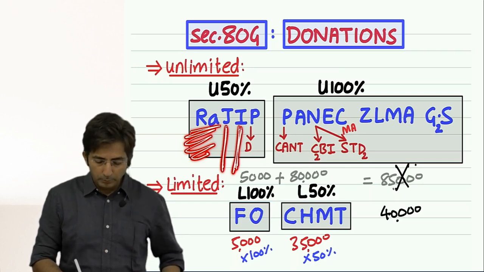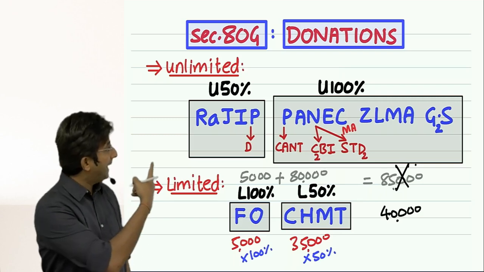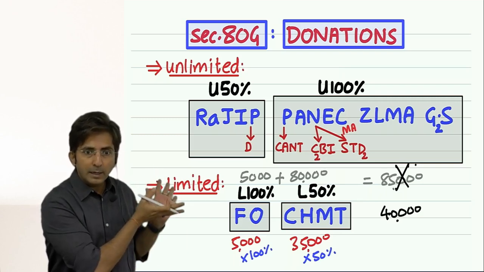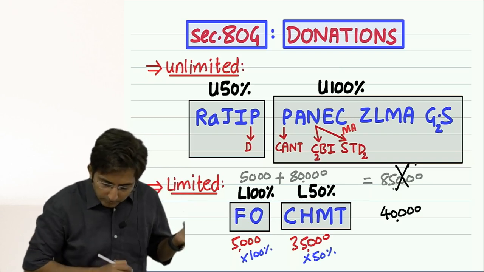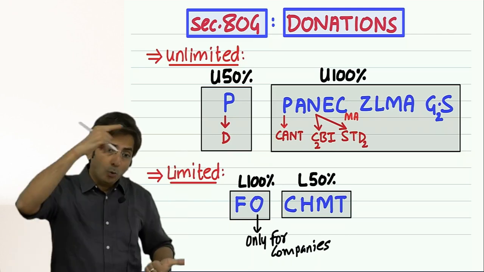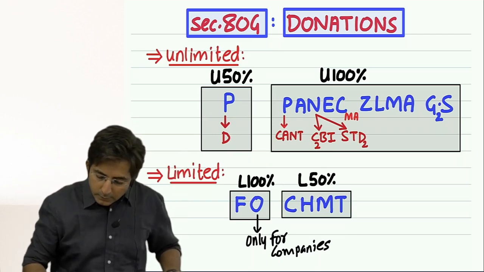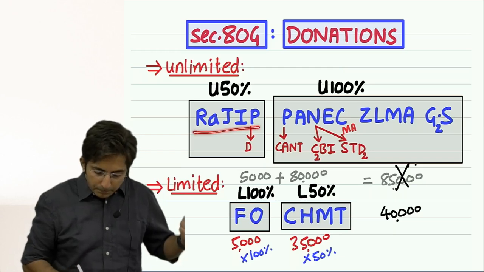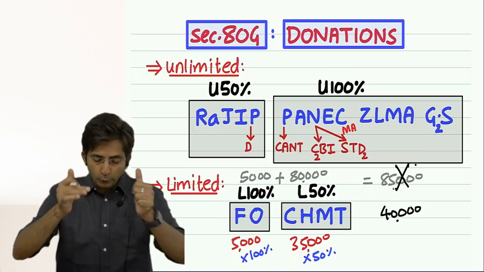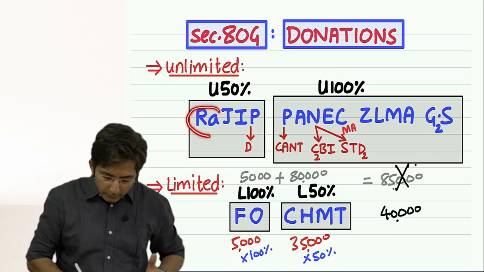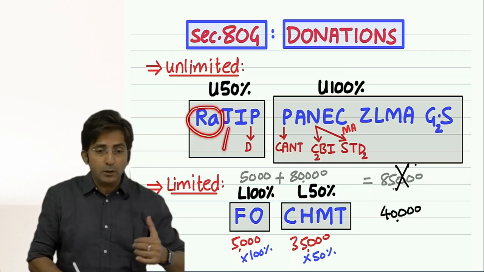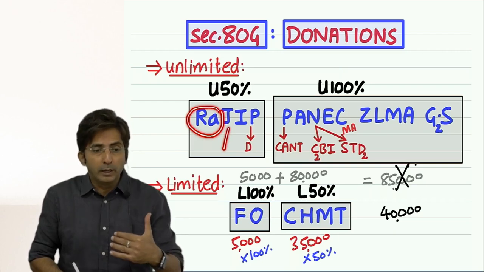The reason I will tell you. See, this is an old batch. These notes which I am showing, our code word is not like this. What is our code word? Panek Zalma GS. But in my old batches, the keyword was Rajiv Panek Zalma GS. So what has changed for you? There was one donation called Rajiv Gandhi Foundation. Then J stands for Jawaharlal Nehru Memorial Fund.